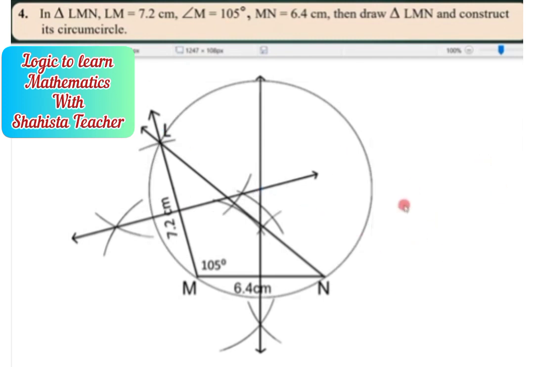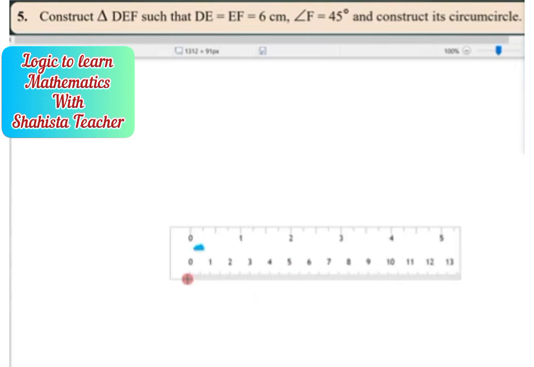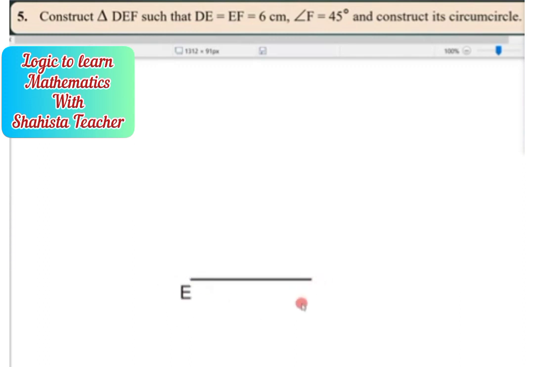Is that clear, my dear students? So simple and so easy to understand it is. Okay, now let's solve question number 5. Triangle DEF such that D is equal to EF, that is equal to 6 centimeter. Now draw EF as 6 centimeter. Here we are drawing the EF 6 centimeter line. After that we have to draw 6 centimeter D.